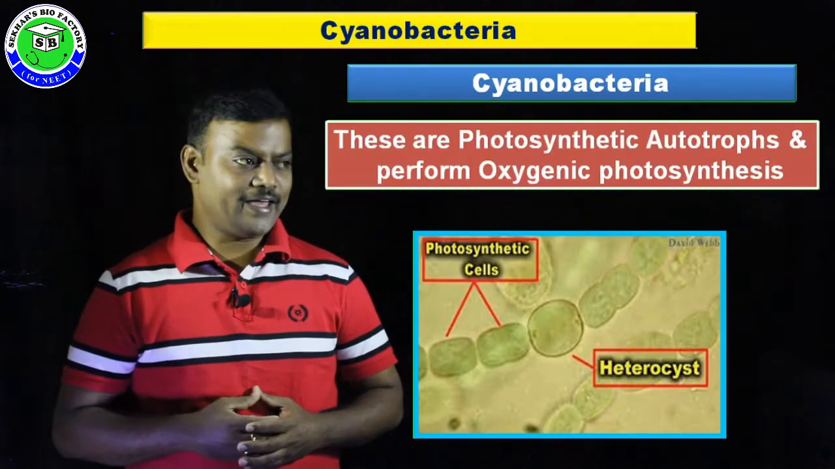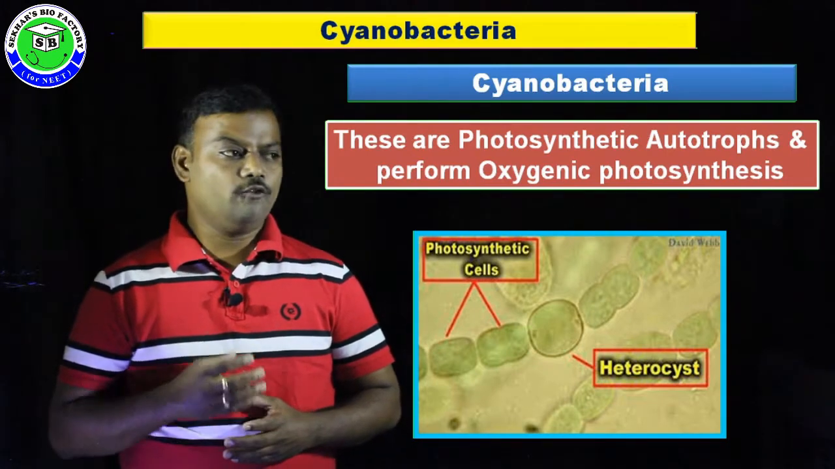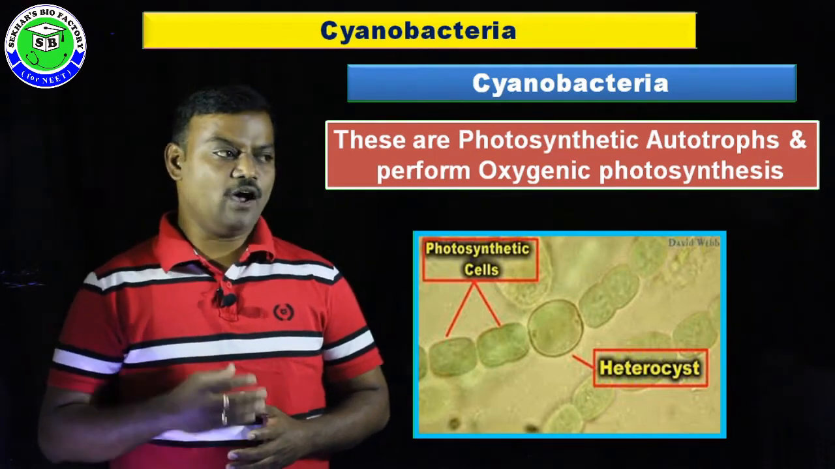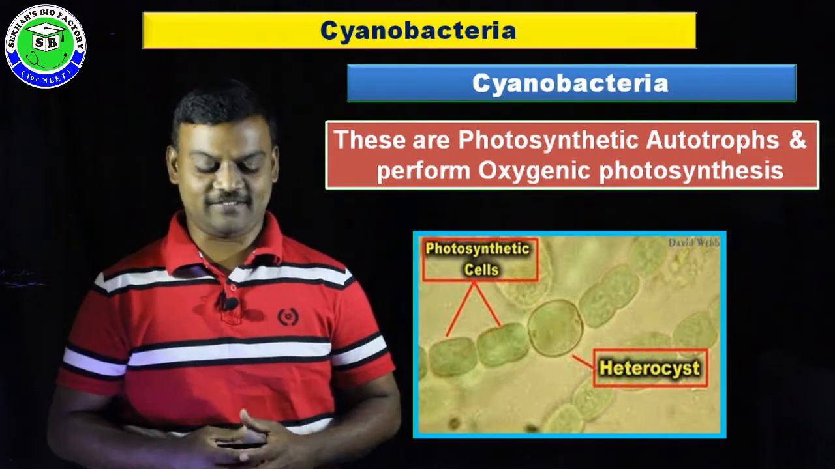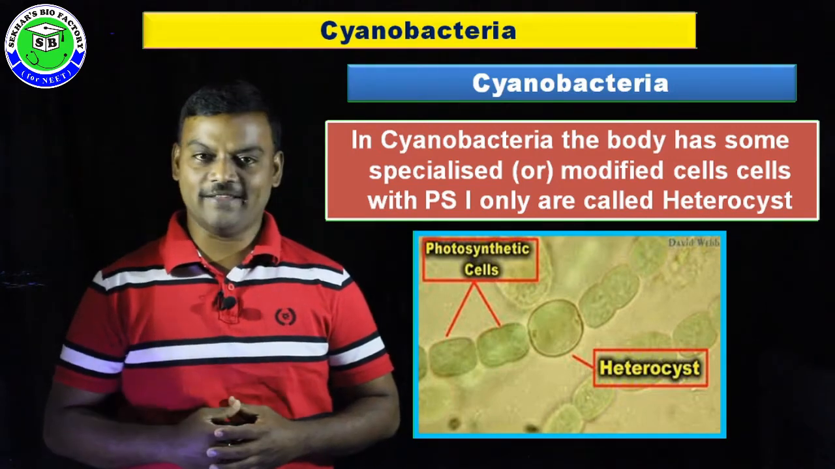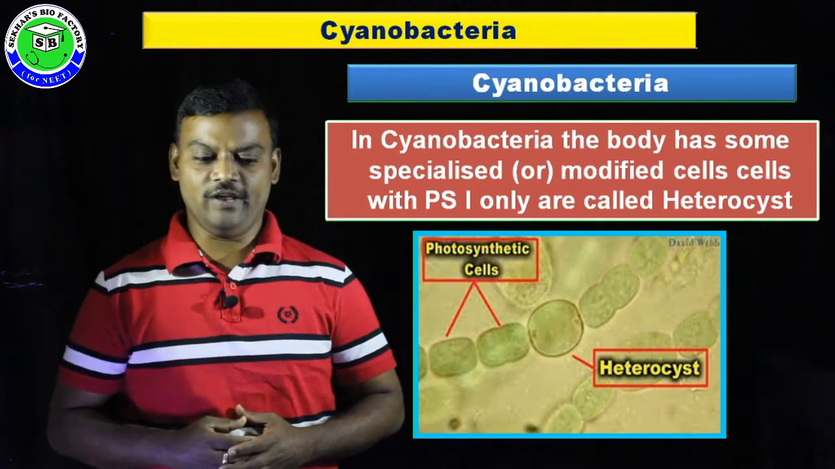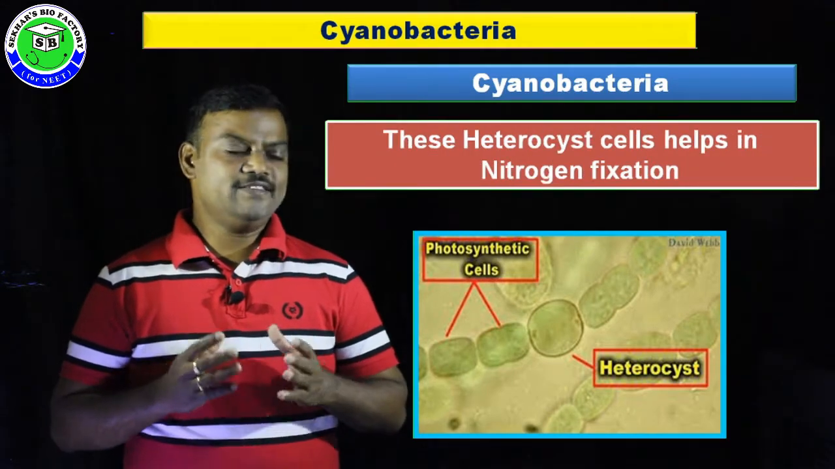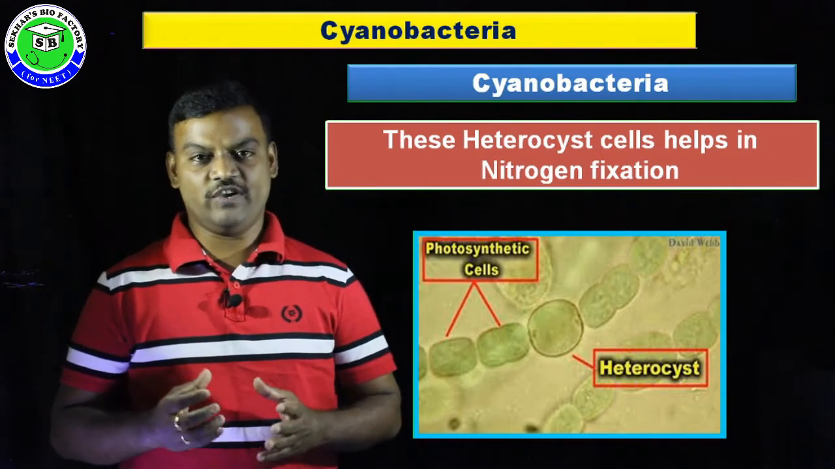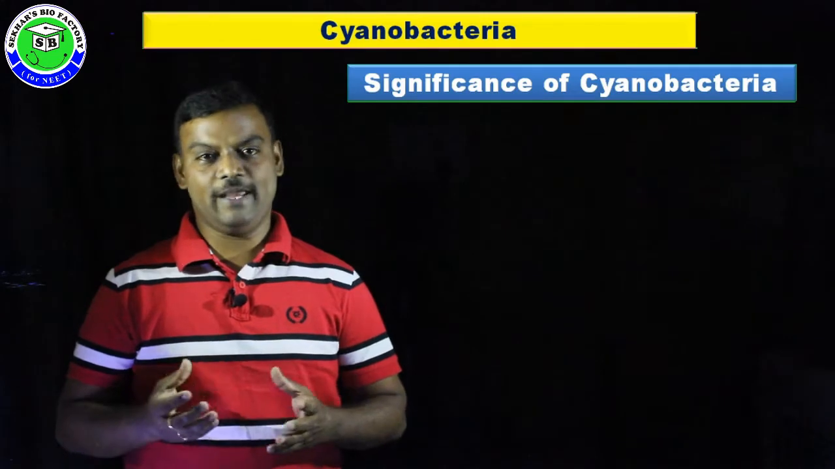So some of the other characters of cyanobacteria: having a cell, it can perform photosynthetic autotrophic nutrition, and this photosynthesis is oxygenic photosynthesis like plants. Along with that, in their body, some specialized modified cells are present. These are called heterocyst cells. It consists of PS1 only. In cyanobacteria, these heterocyst cells are useful to perform nitrogen fixation. And because of this nitrogen fixation, it has various commercial importance.